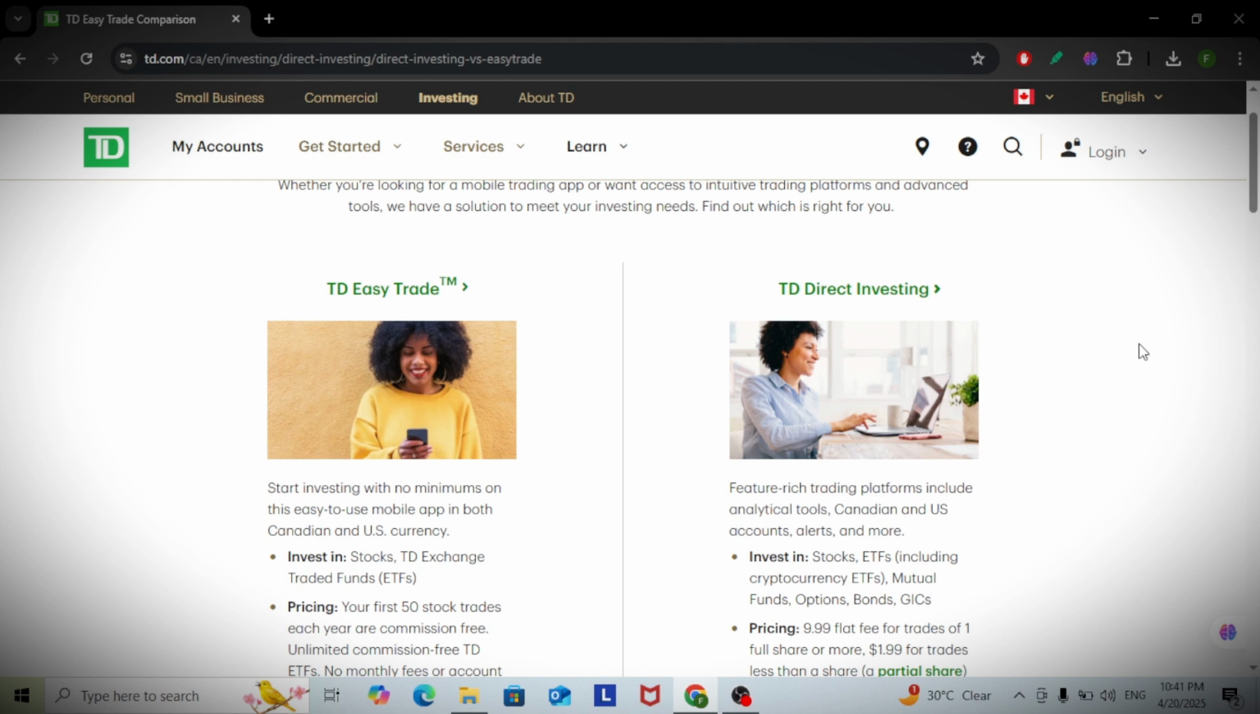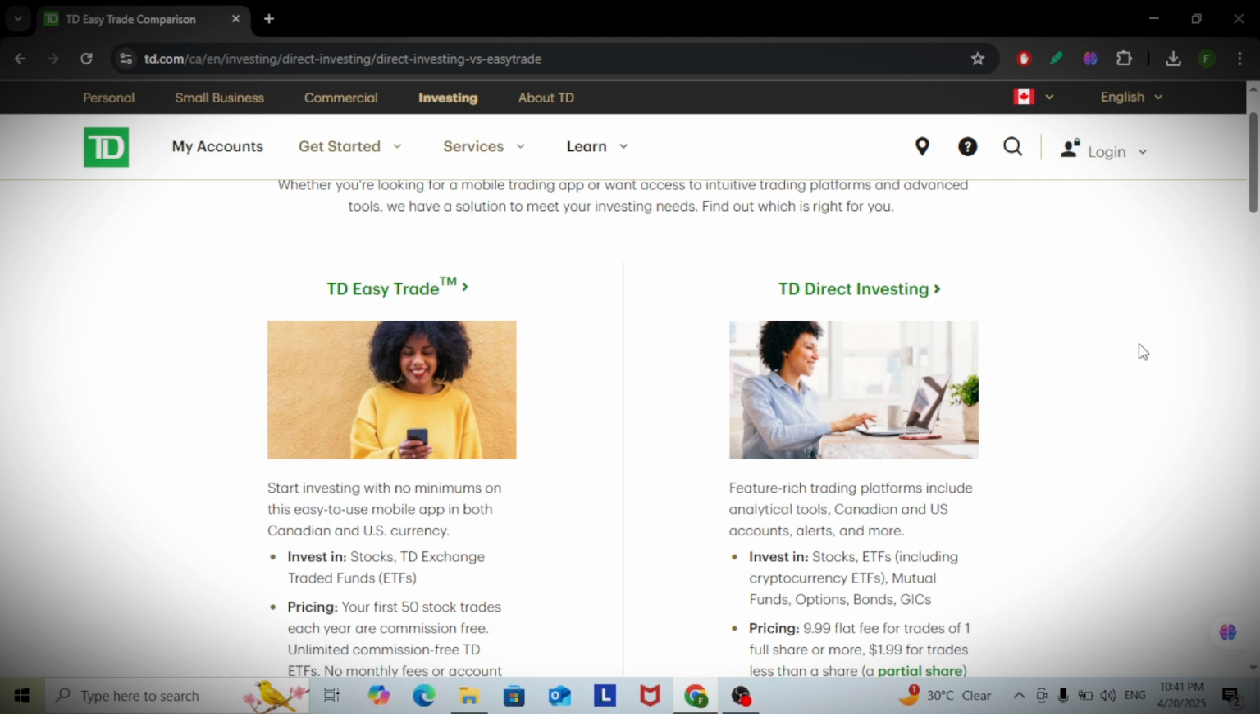TD Easy Trade is a simplified version. It's app based, has a cleaner design, and offers 50 free ETF trades per year. But the downside, it's limited. You get fewer trade options, and the available research is more basic.